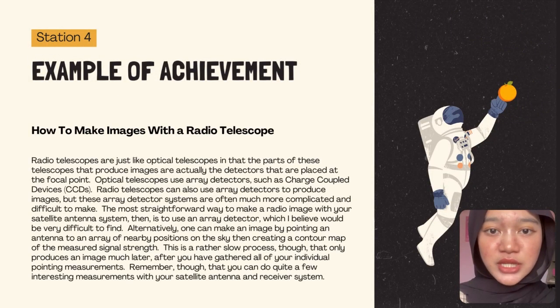The next slide is how to make an image with a radio telescope. Radio telescopes are just like optical telescopes in that the parts of the telescope that produce the image are actually the detectors that are placed at the focal point. Optical telescopes use array detectors such as charge coupled devices (CCD). Radio telescopes can also use array detectors to produce images, but these array detector systems are often much more complicated and difficult to make. The most straightforward way to make a radio image with your satellite antenna system then is to use an array detector, which I believe would be very difficult to find.